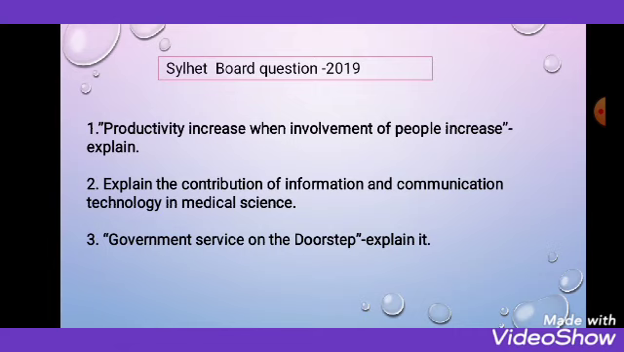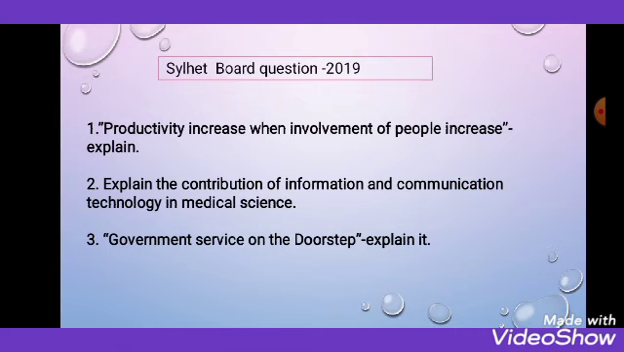First question, see here students, there are 3 questions. That is, in the Select Board previous year, 3 questions came from chapter 1. Number 1: productivity increases when involvement of people increases. Explain. Number 2: explain the contribution of information and communication technology in medical science. Number 3: government service on the doorstep. Explain it.